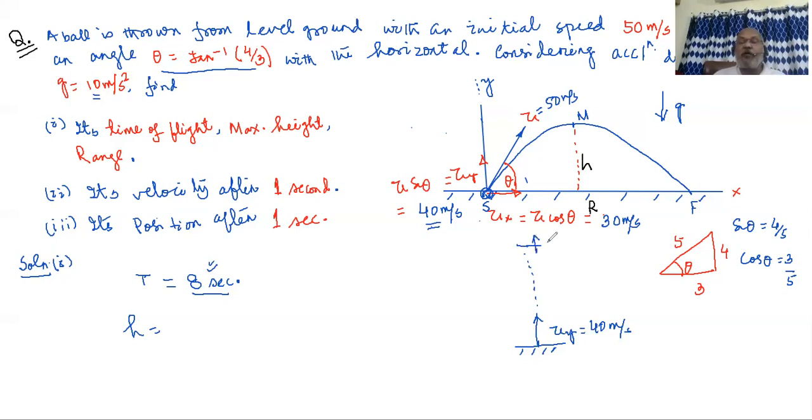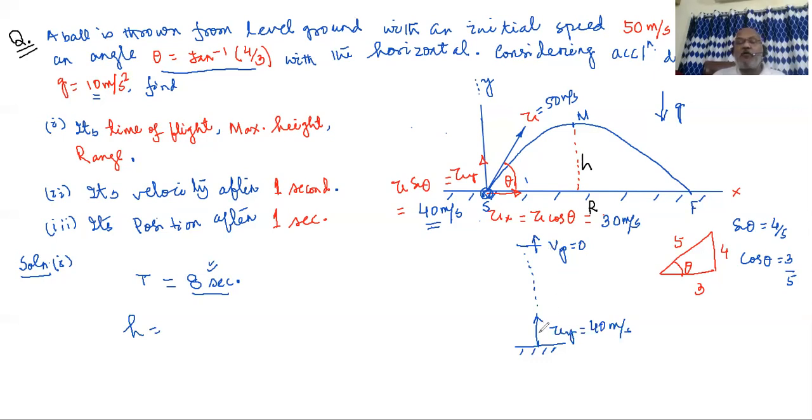At the highest point, we know vertical velocity must be 0. Some of you might be wondering why it is 0. If vertical velocity is still there, then the body would have climbed further. So at the highest point, vertical velocity is 0. I am not talking of horizontal velocity. Some horizontal velocity may be there, but we have completely forgotten that.